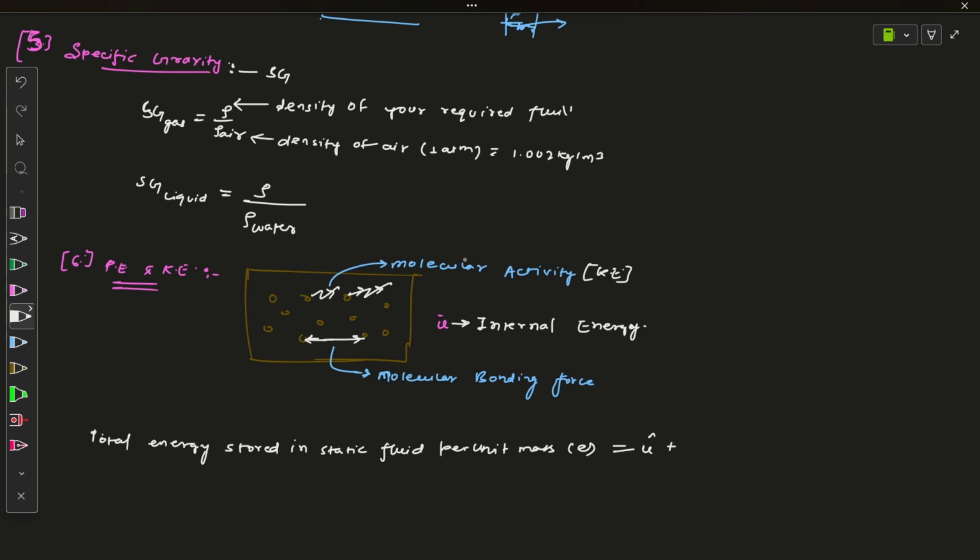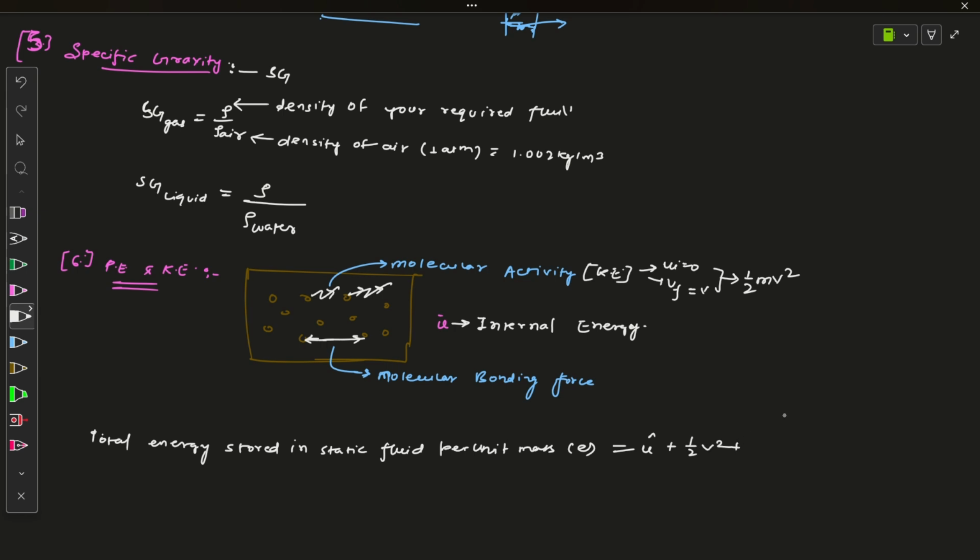Kinetic energy equals the work required to change the speed of the mass from 0 to the velocity v. We assume the particle has initial velocity 0 and final velocity v, so the work required is half m v square. Here we are taking per unit mass, so we take half v square.